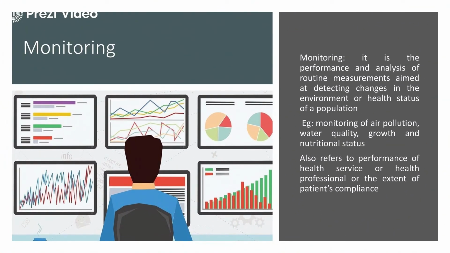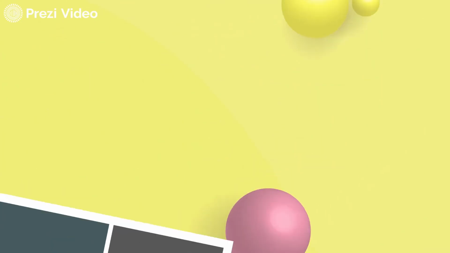Once you have controlled and eradicated it, the next task about prevention is the monitoring part. So now you would monitor that in the last 10 years so many cases have happened, or in the next 10 years what the scene would be and when it will be completely eradicated. For that, monitoring is done. The aim is to perform and analyze routine measurements aimed at detecting changes in the environment or the health status of a population. For example, monitoring air quality, water quality, growth, and nutritional status.